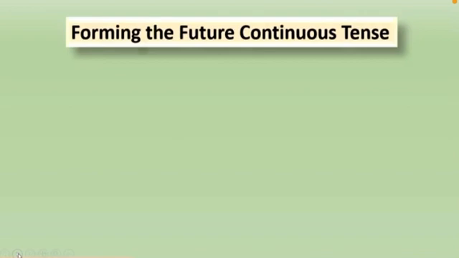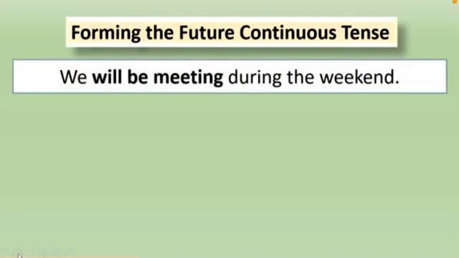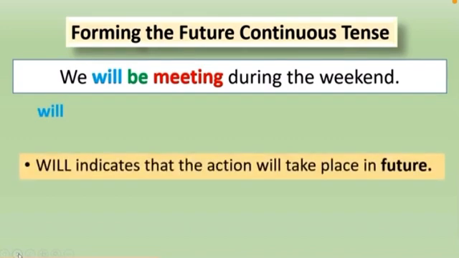Now, let us look at how we form the future continuous tense. Let us take the verb meeting as used in this sentence. We will be meeting during the weekend. We have will plus be plus meeting. So, to form the future continuous tense, first we use will. Will indicates that the action will take place in the future.